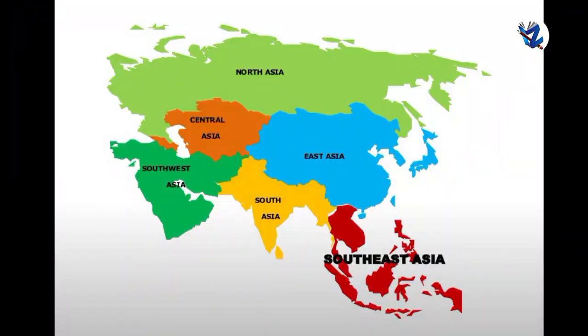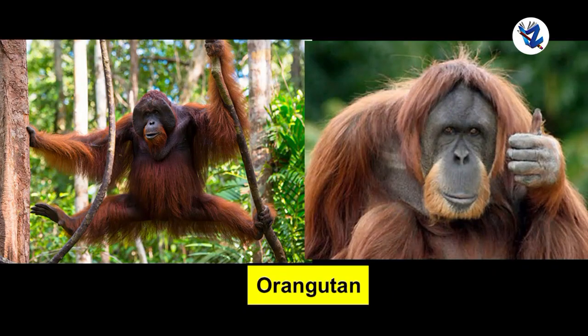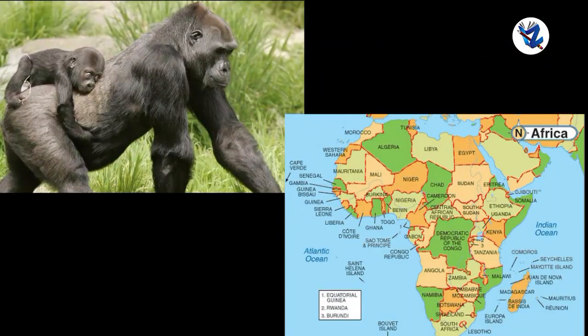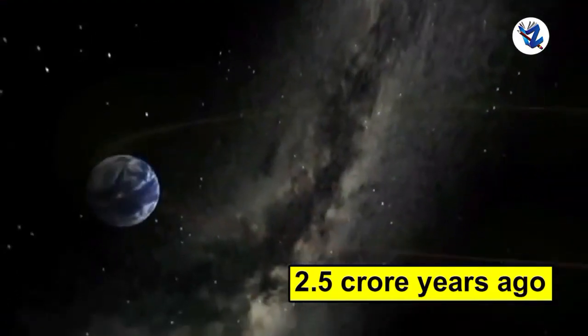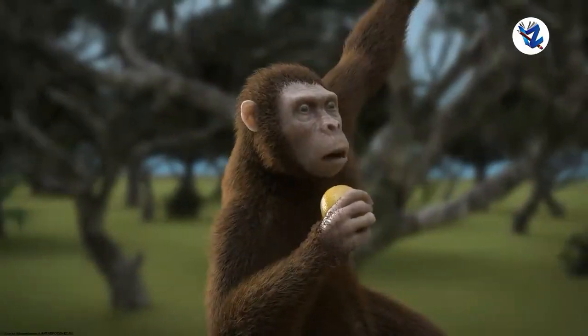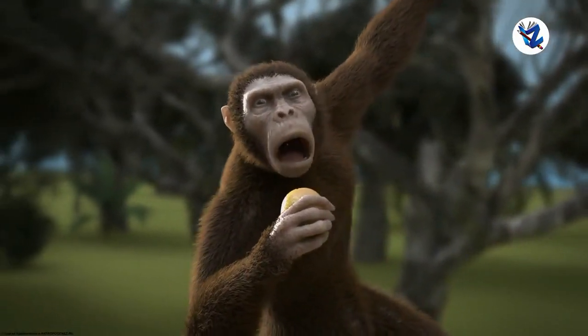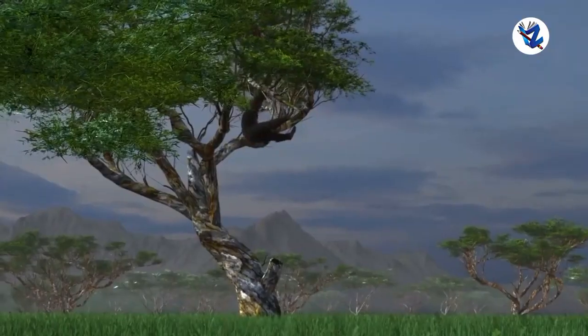They reached South and Northeast Asia and finally evolved into gibbon and orangutan. Remaining ape-like animals stayed in Africa, and from them gorilla and chimpanzee evolved about 2.5 crore years ago. Evolution of some of the 2 crore year old species of apes seems to have occurred in a different way. They had to use their hands more for eating food and other work.